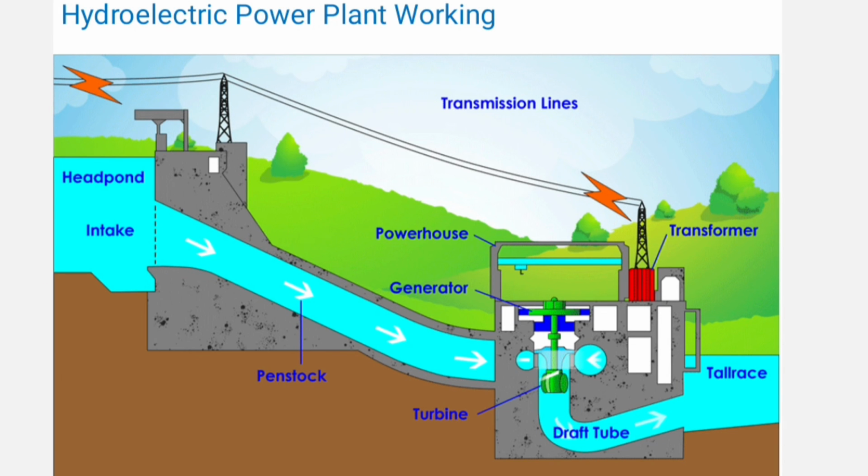Next, hydroelectric power plant working. First of all, the runoff water is stored in the reservoir, and this water comes through the penstock and strikes the turbine, and the turbine rotates. The turbine shaft is connected with the generator, and the generator produces electricity. This electricity is transmitted to the transformer, which is connected with the grid, and then it is supplied to the load center.